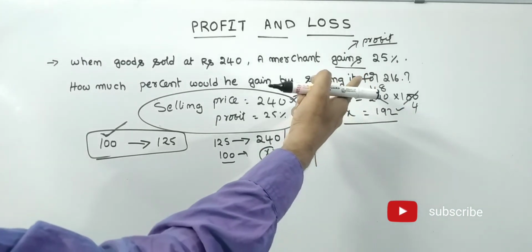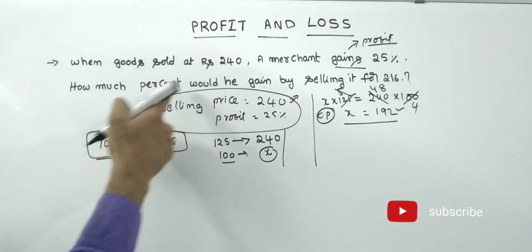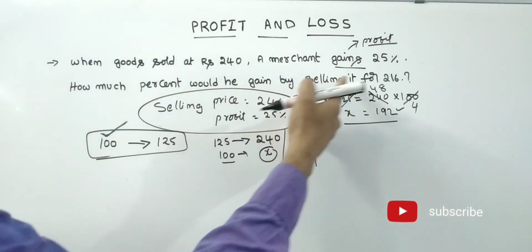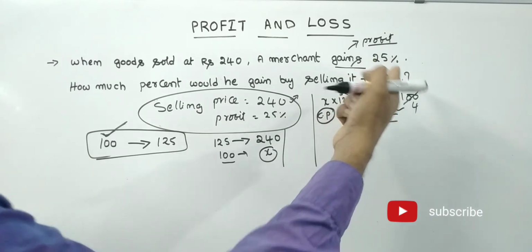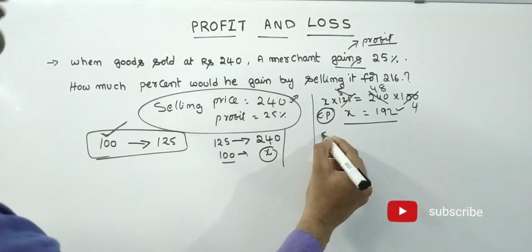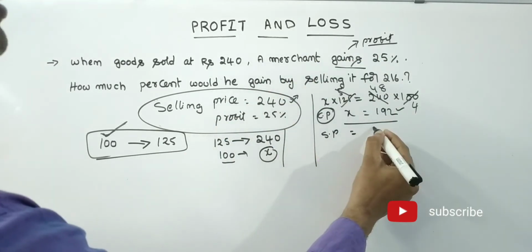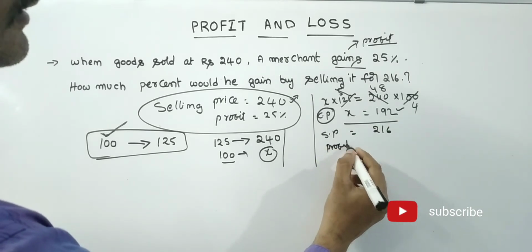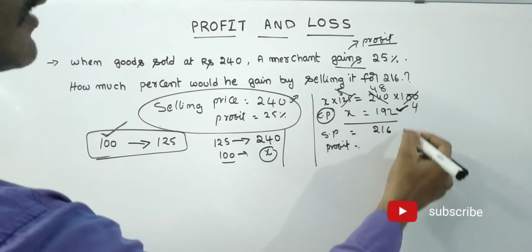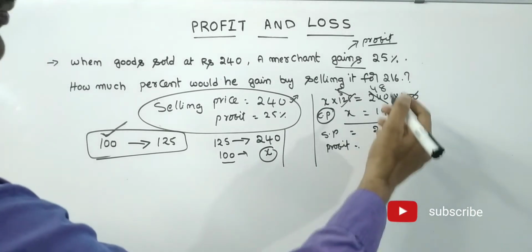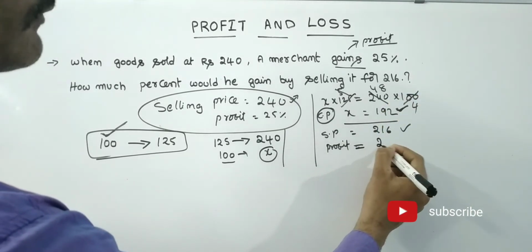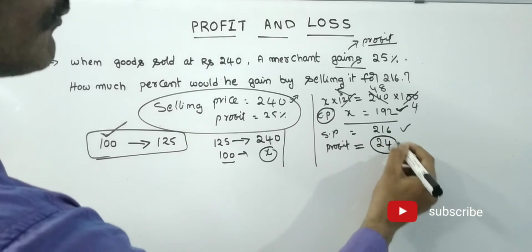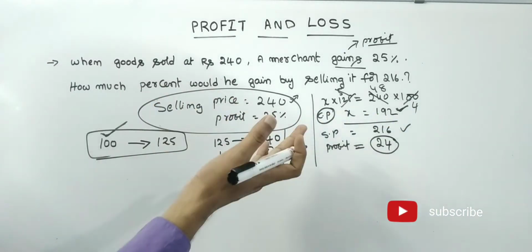What is he asking? How much percentage would he gain by selling it for 216? So here, what selling price has he given? 216. Now profit is how much? Actual cost price is this one, selling price is this one. Now profit is 24 rupees. Now we have to calculate the profit percentage.